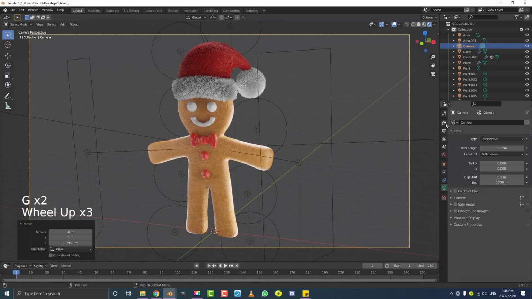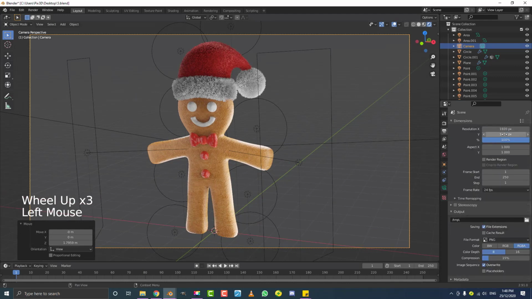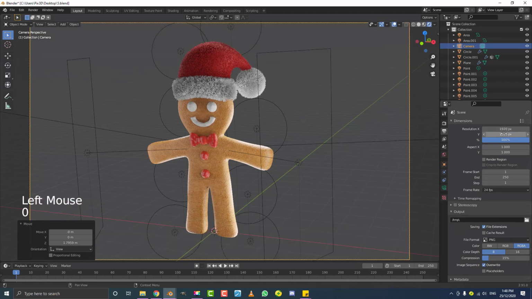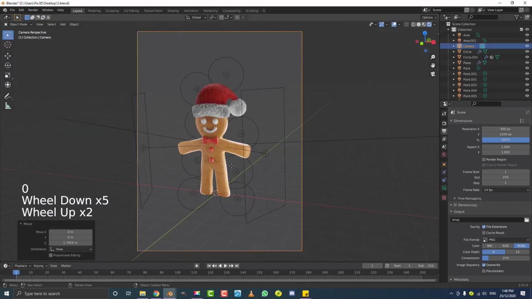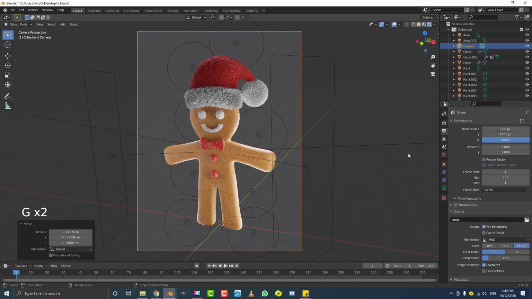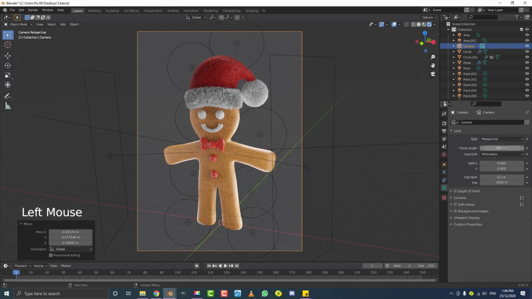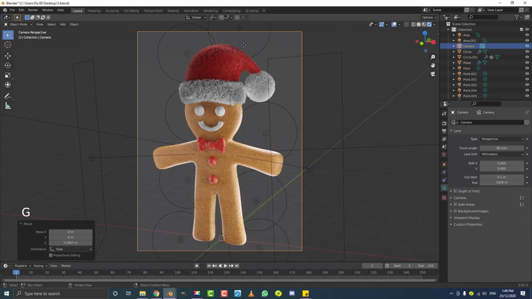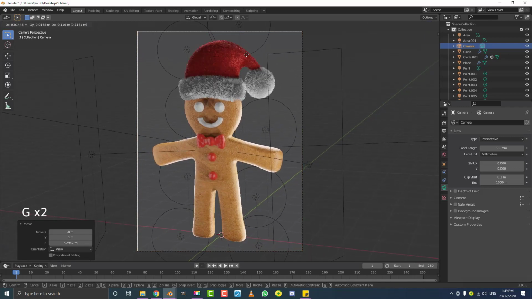And what I'm going to do with my camera though is I'm going to go to my output settings, and I'm just going to make the Y resolution 900, and I'm going to make, okay, so maybe make it 1200, and then make the X resolution 900. So just something like that, just to change the aspect ratio, zoom it in a little bit. And you can also go to your camera settings here and mess around with the focal length. So I might make mine 95 and just zoom back a little bit. Totally up to you. This is not really a camera placement tutorial.